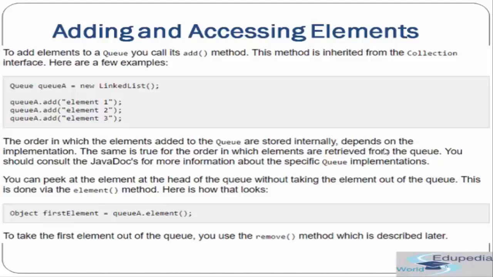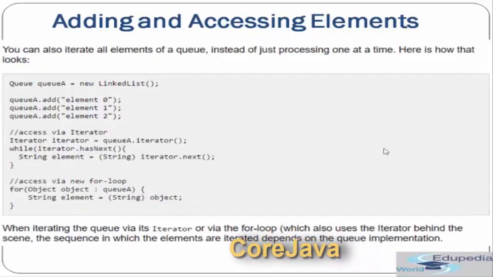Okay, and you can take the element at the head of a queue without taking the element out of the queue. This is done via the element method. So if you want to just look at the element at the head of the queue, then you can use the element method. To take the first element out of the queue, you can use the remove method. So the remove method will actually remove the element from the queue.